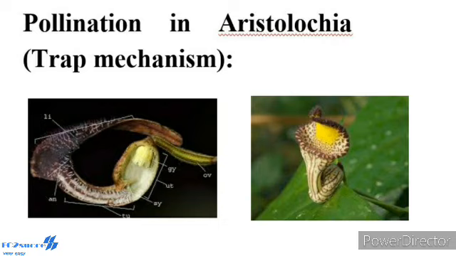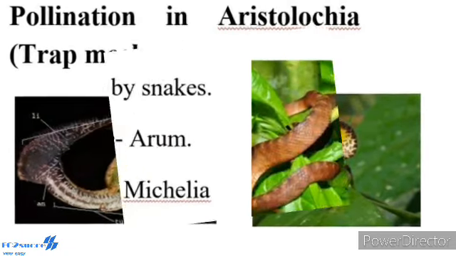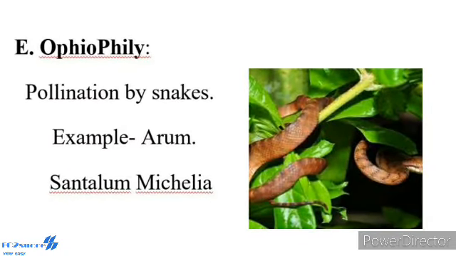During this stage, small flies enter and cannot escape because they are trapped by the hairs. As soon as the anthers of the flower ripen, the hairs wither and the flower bends down. The flies escape with the pollen and enter another flower, where they dust pollen on the stigma, bringing about pollination. Another type of pollination, ophiophily, pollination by snake, example Arum, Santalum and Michelia.